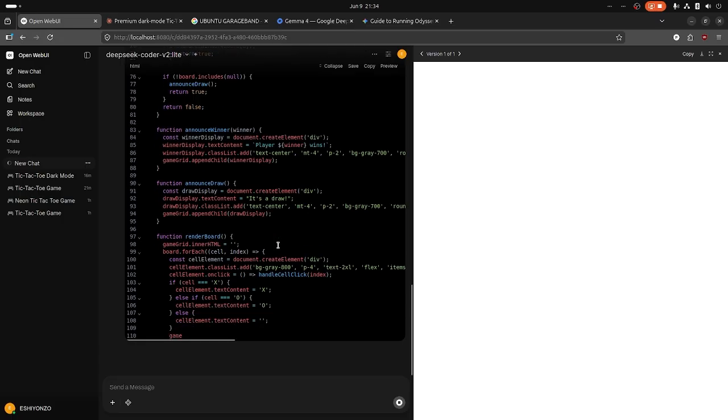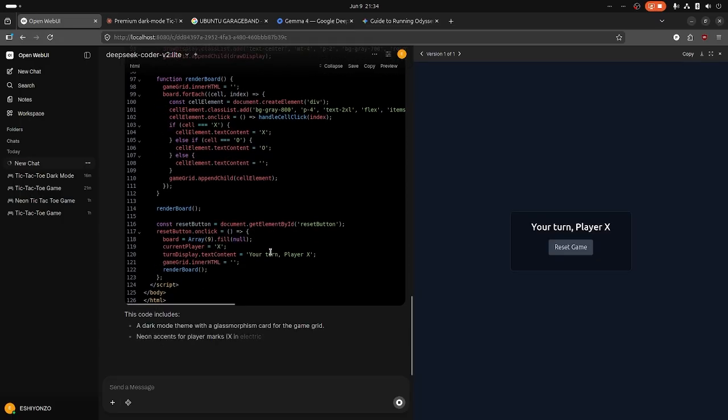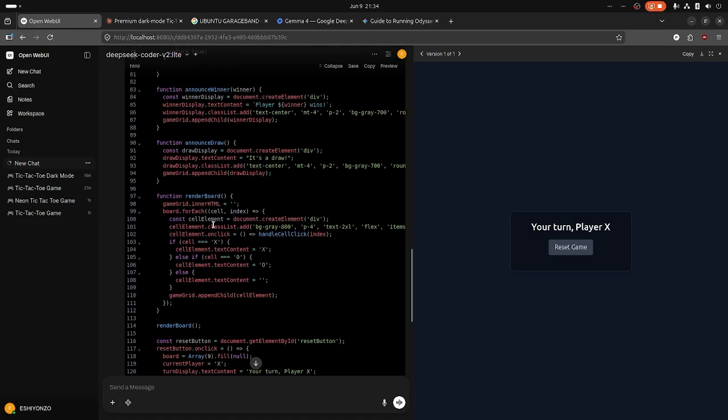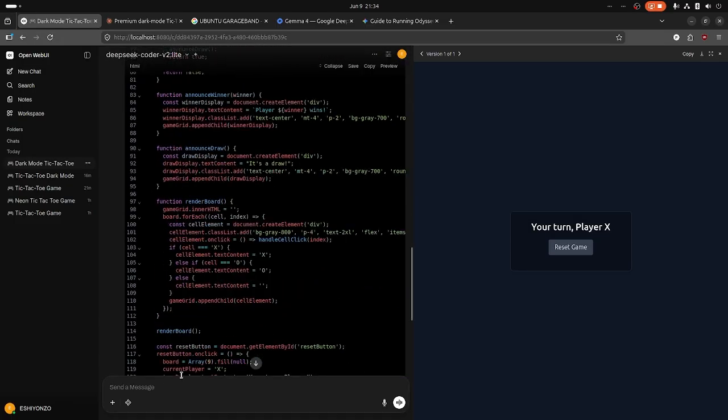But back to my point, local LLMs have a place. It just gave us a reset game. It doesn't work, but I'm sure it did write the HTML. So with more iterations, you can get the code to work, but currently it doesn't work.